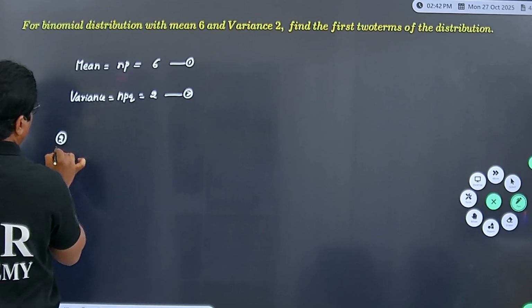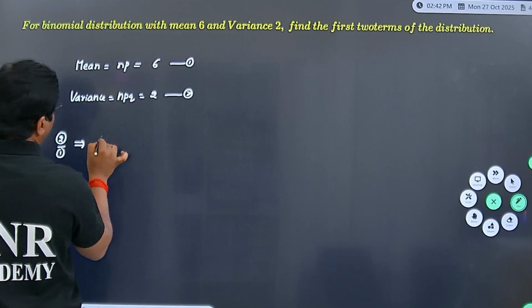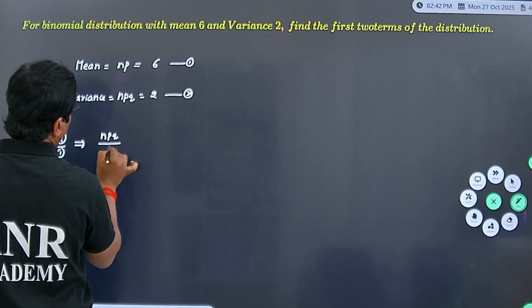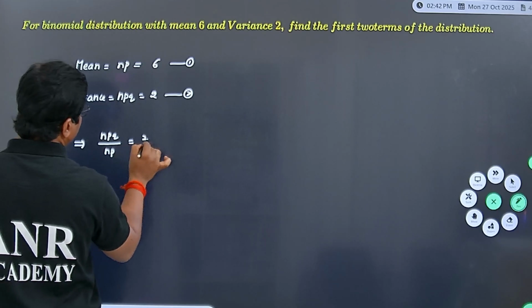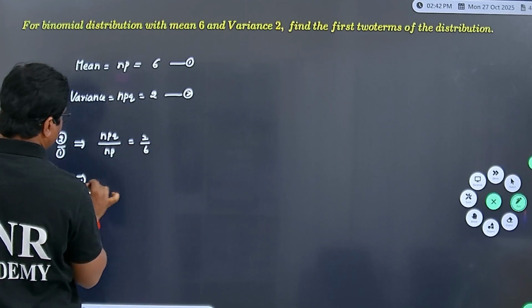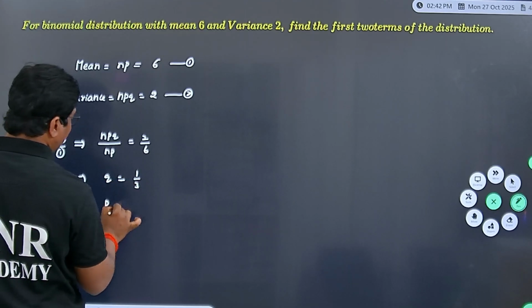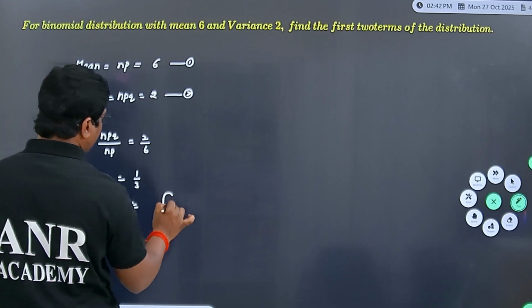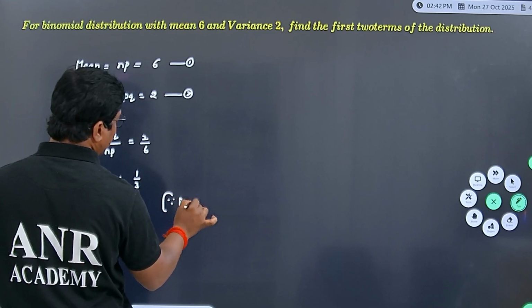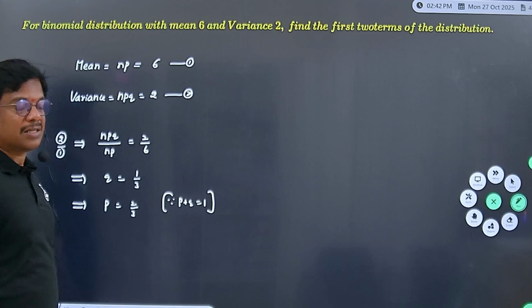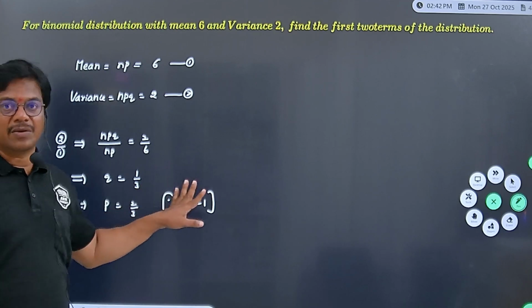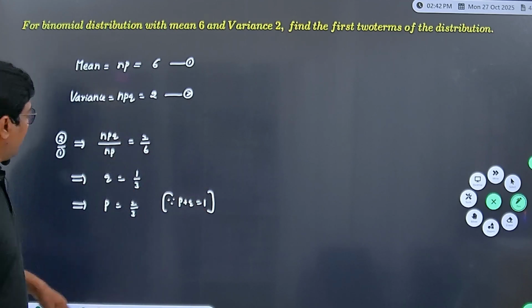Now 2 by 1 implies npq divided by np, that is 2 divided by 6, implies the value of q equal to 1 by 3, implies you can write the value of p as 2 by 3, since the condition p plus q equal to 1, success plus failure probabilities whose sum is 1.